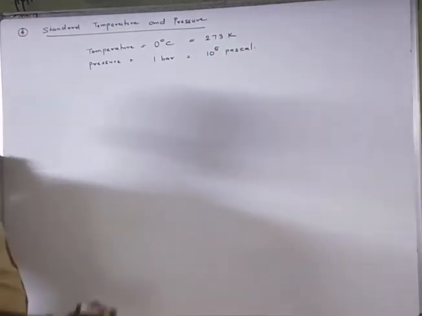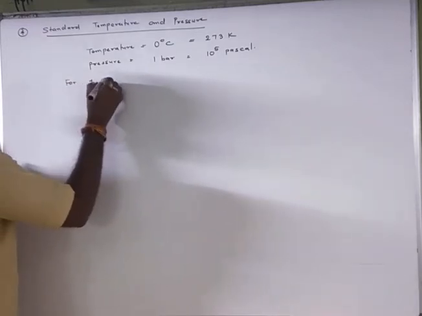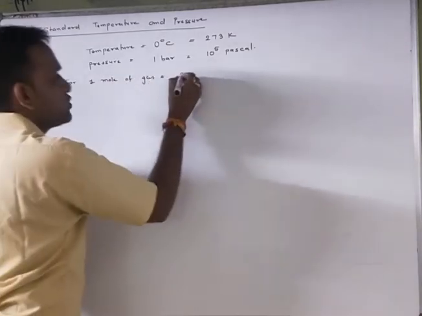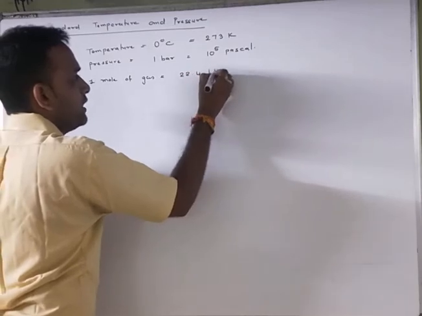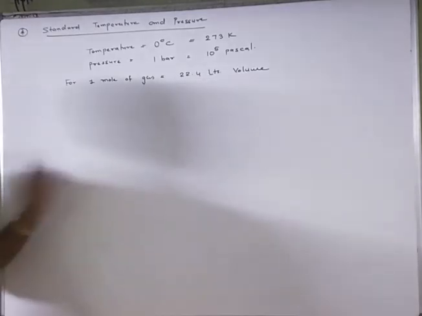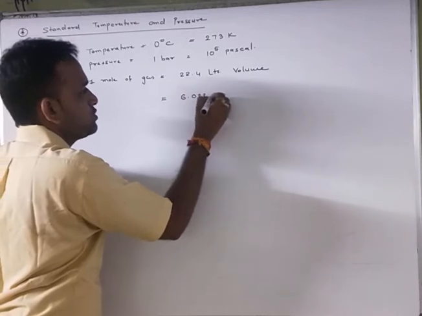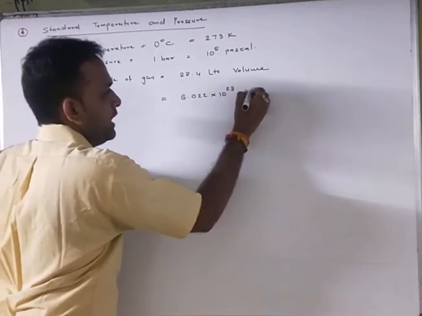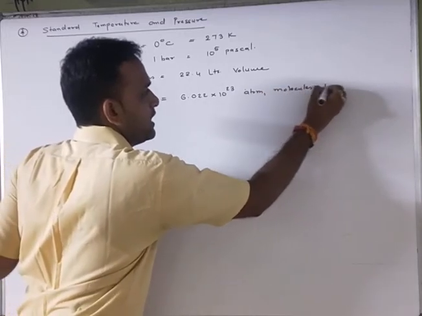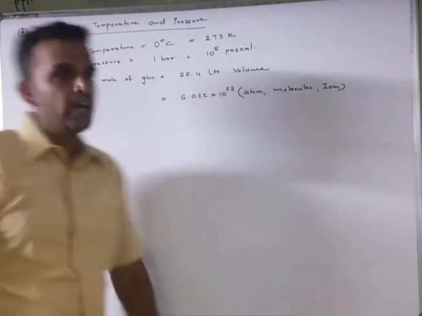Now for 1 mole of gas, the volume is 22.4 liter. This is also standard, and here I can also write 6.022 into 10 raised to 23 atoms, or molecules, or ions. कि तो एटम है या मॉलिक्यूल्स है या तो फिर आयन होंगे, राइट?